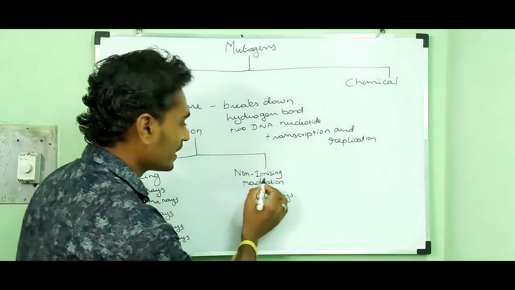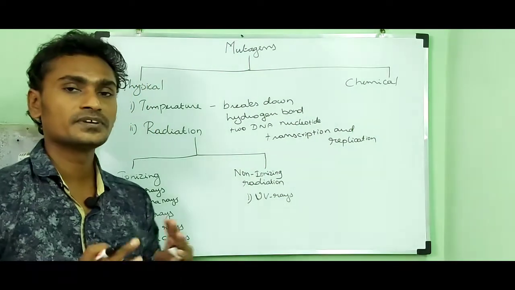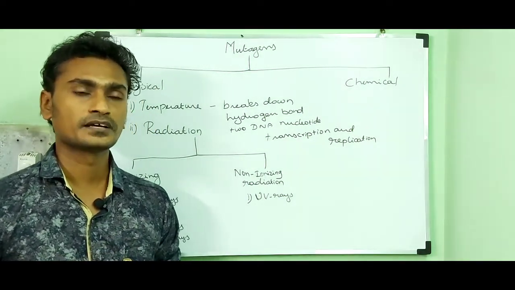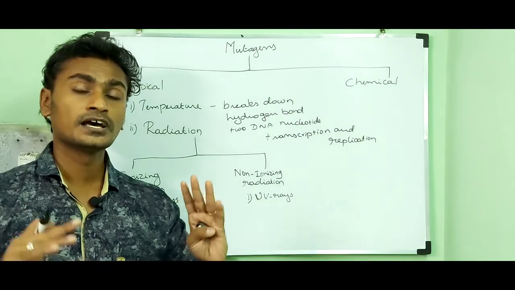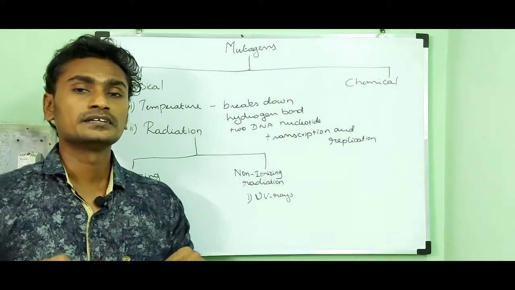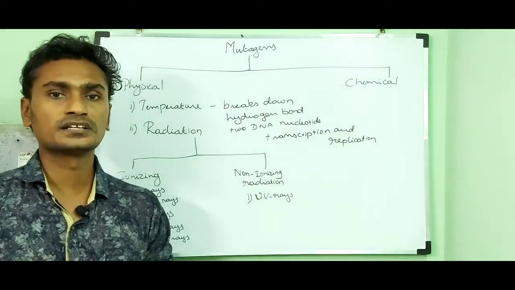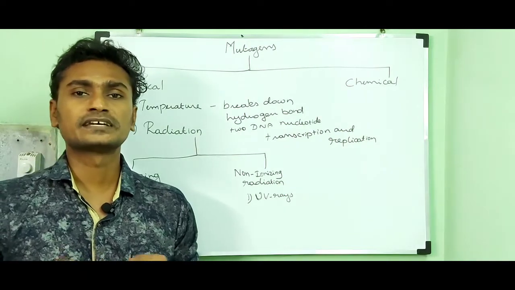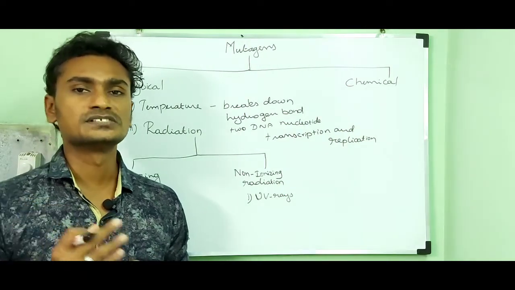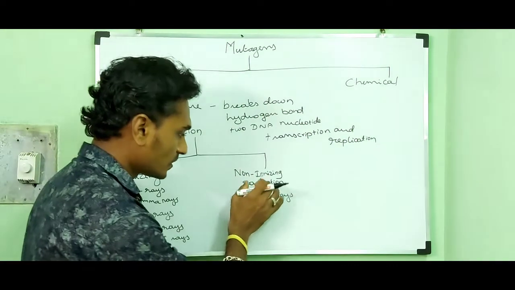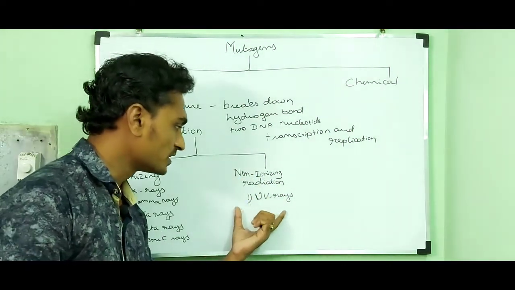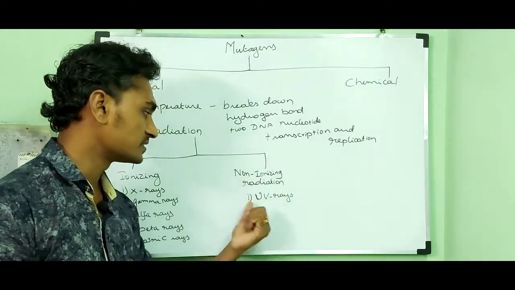Non-ionizing radiation has a longer wavelength and contains lower energy, so it cannot penetrate into the tissues. An example of non-ionizing radiation is UV rays.